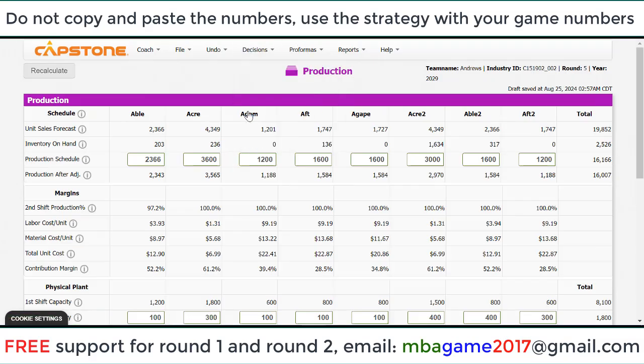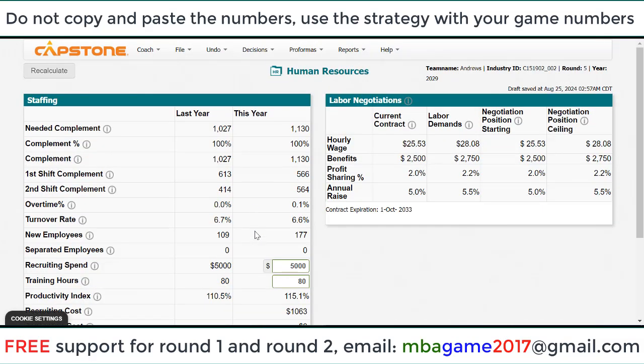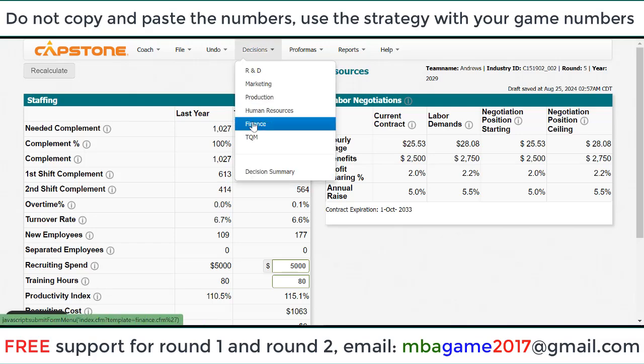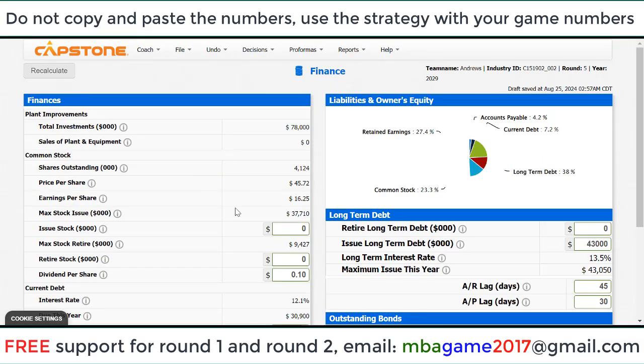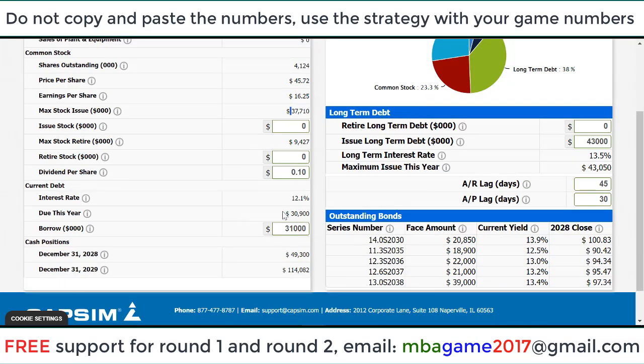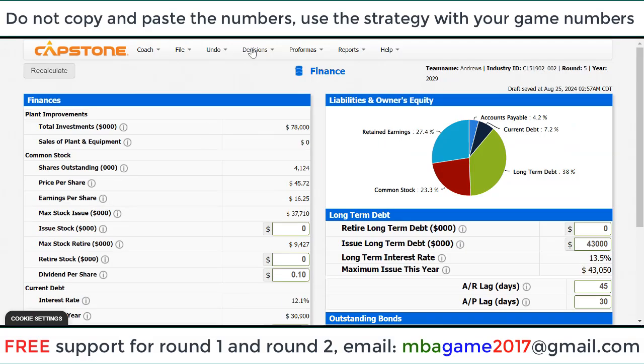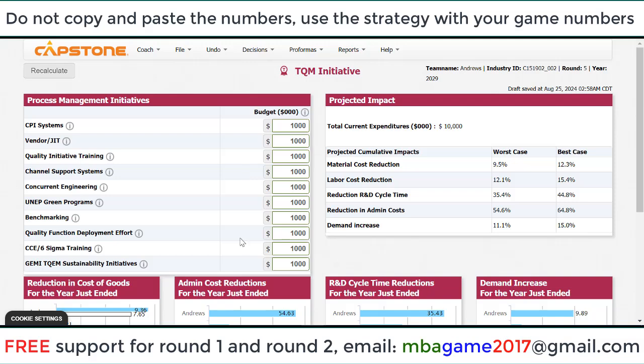For the recruitment, we have the best workforce now, so maintain 8,000 for recruitment and 80 hours for training. Round 5, we don't need to issue the stock anymore. We pay some dividend, increasing that, and yeah, we can keep short and long-term loans, short and long-term debts to have 100 million cash in reserve to avoid any kind of emergency. And then for TQM, can use around 1,000 is okay.